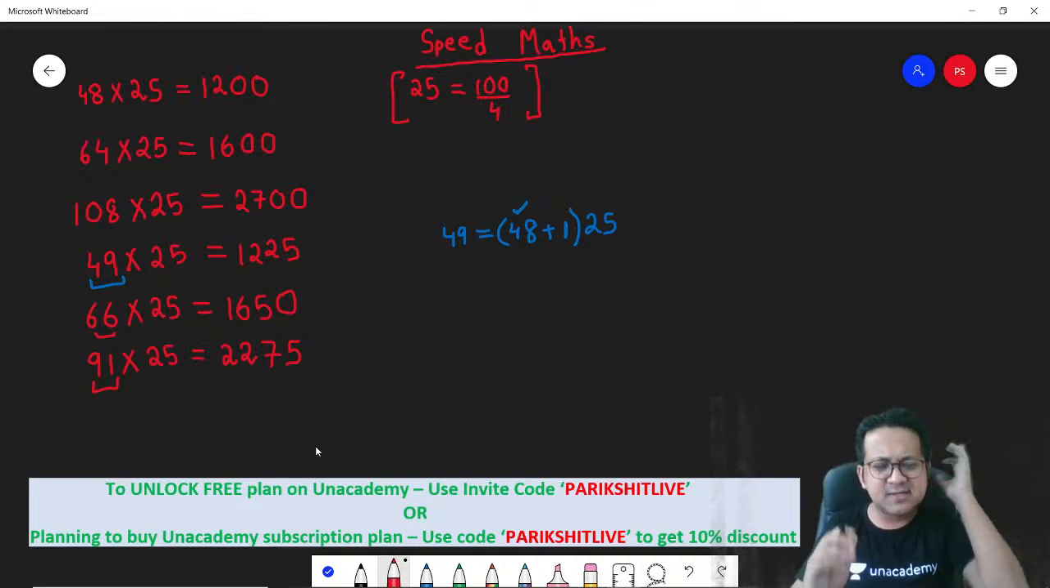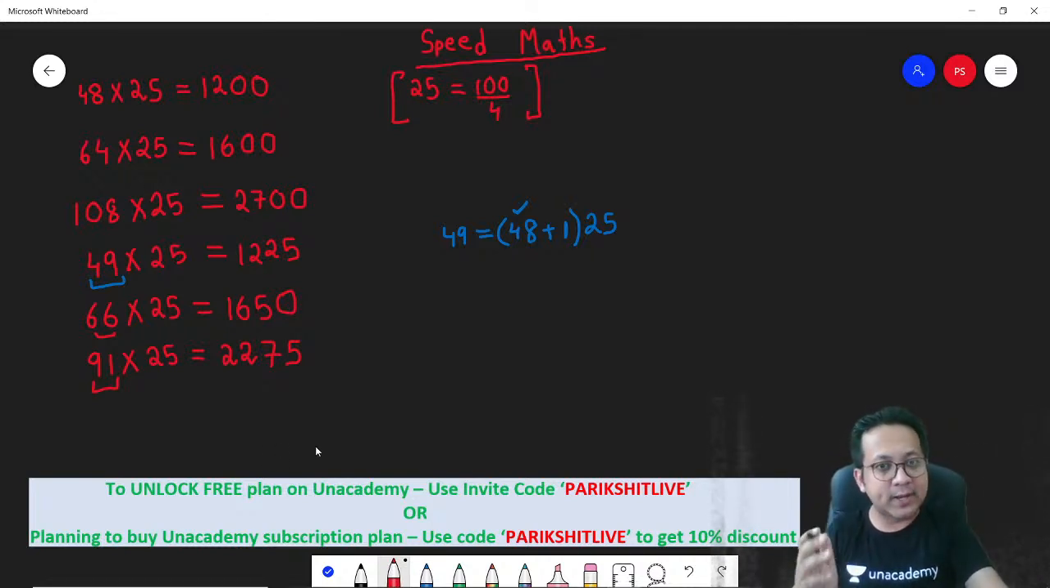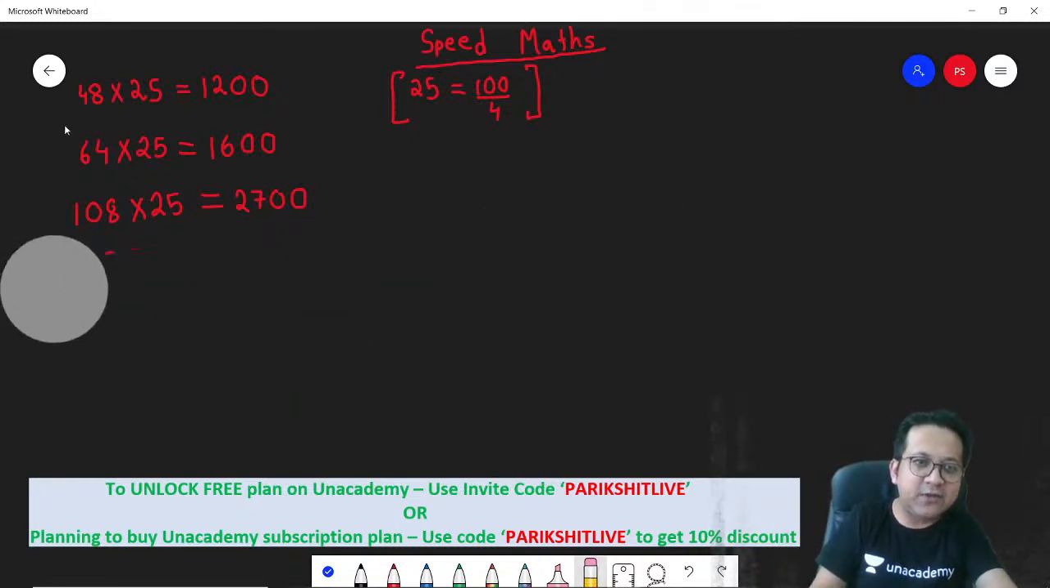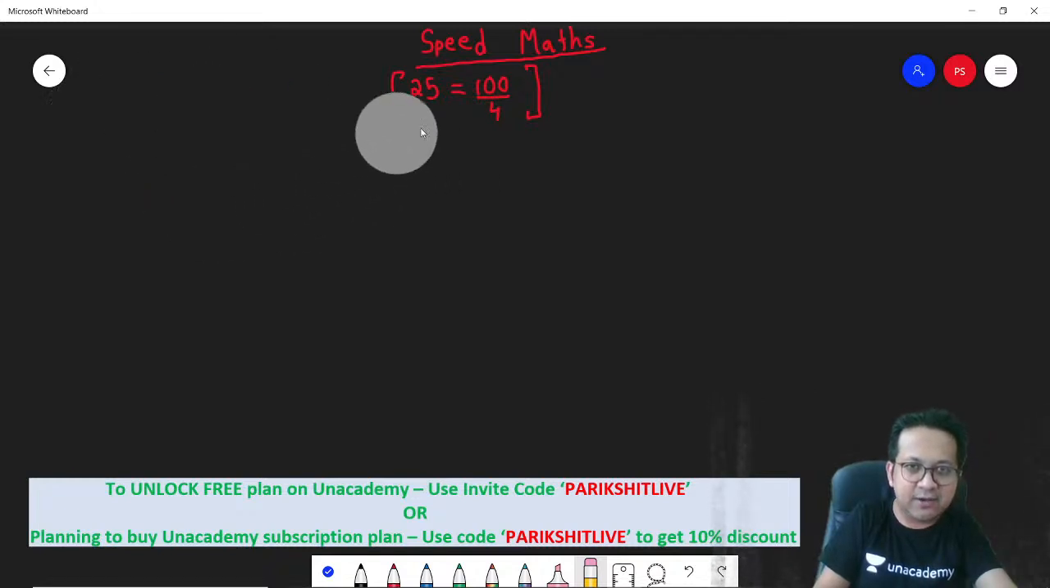Did you get this? This is a super easy way of multiplying numbers with 25. We will do more numbers. So I think 25 is something that you understand now.